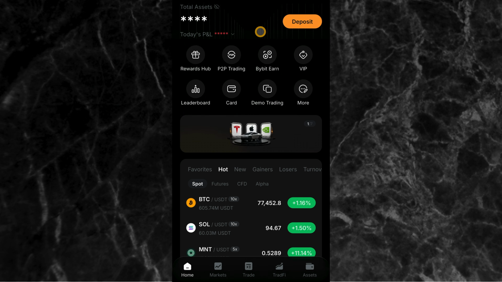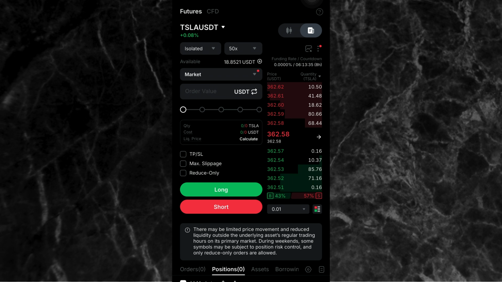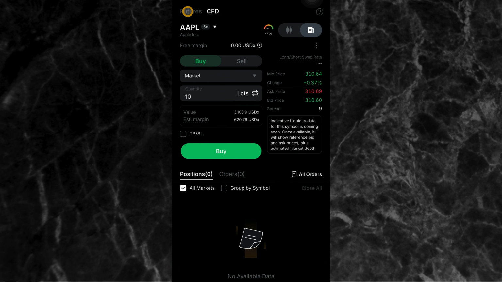Now, as you can see right here on the screen, I'm on the Bybit app again. If you want to go ahead and start trading with the 1000 USDT position airdrop that you just got, just come right here to the bottom side of the screen and come here to where you have Trade Hub. Don't come here to Trade, no. Just come here to where you have Trade Hub and click on it. Once you click on it, make sure that you're on Futures, not CFD. So you have Futures and then you have CFD. Make sure you are on Futures right there.